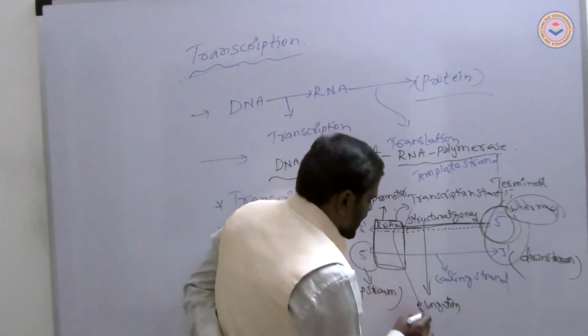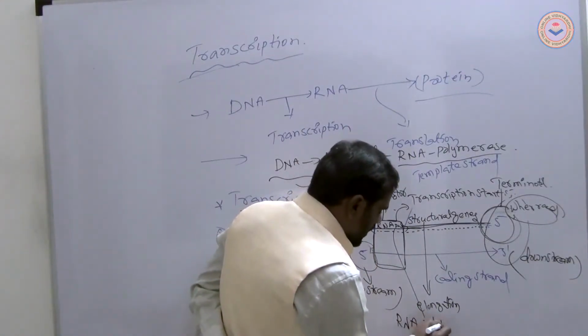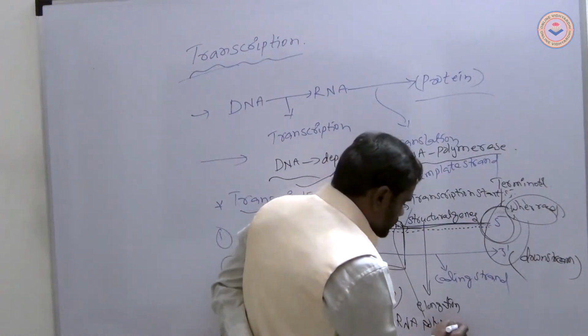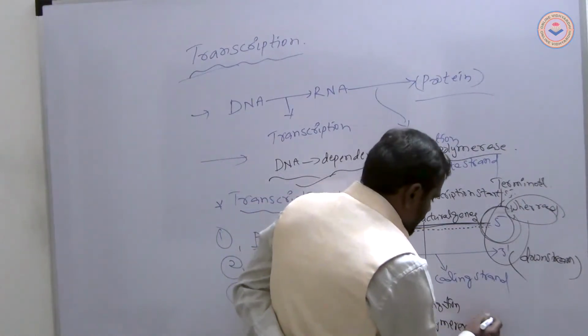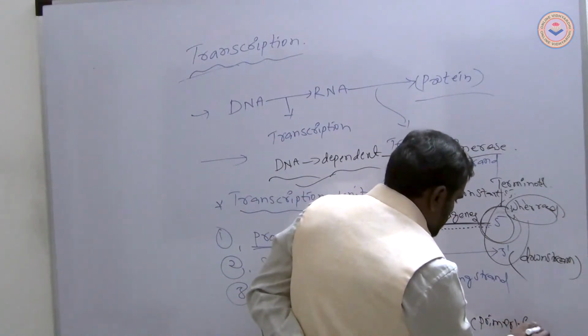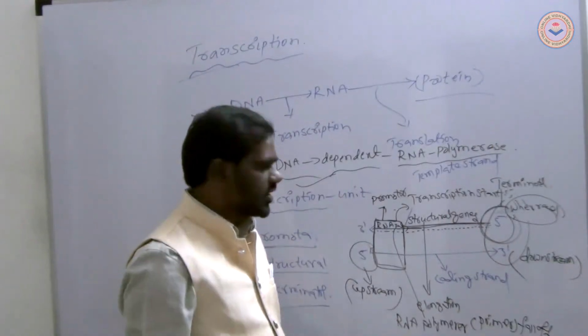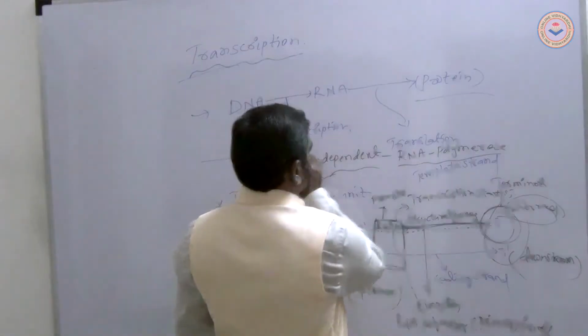The RNA polymerase or RNA primer falls off or gets separated. This is the transcription process, a simple method.